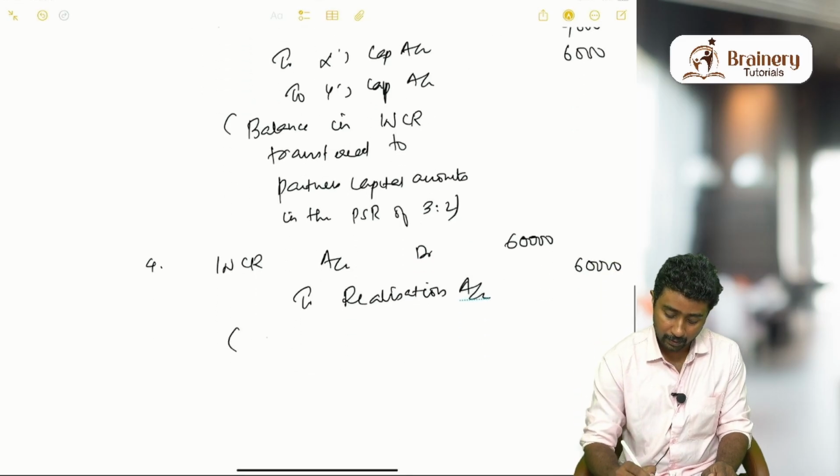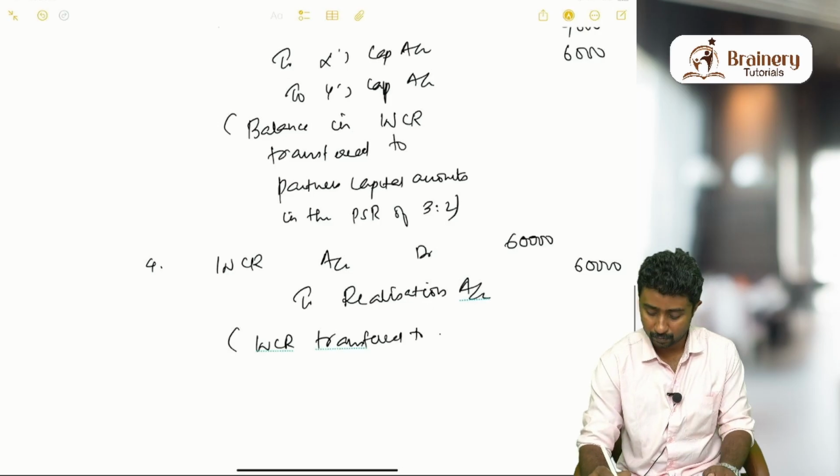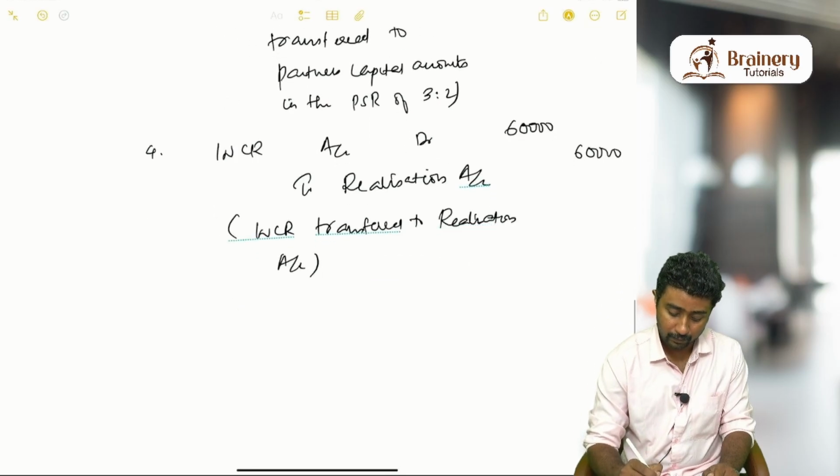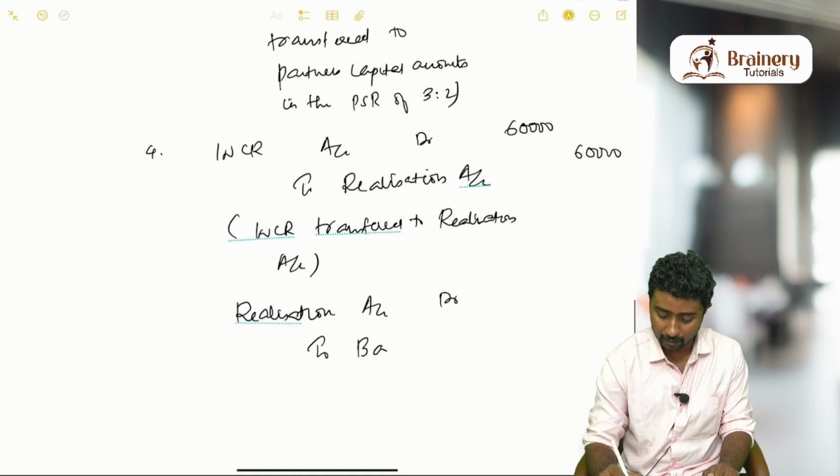Narration: workmen compensation reserve transferred to realization account. After that we have to pay the claim. Here the actual amount of claim is also the same. So realization account debit to bank account, 60,000.